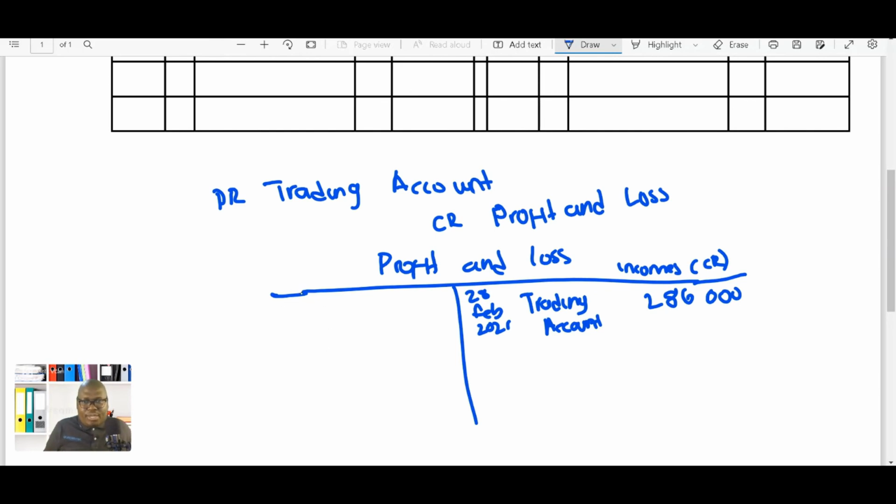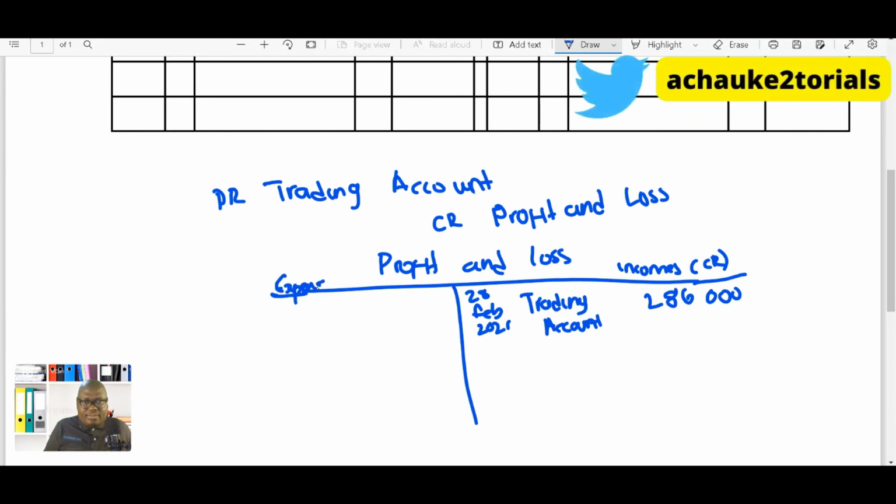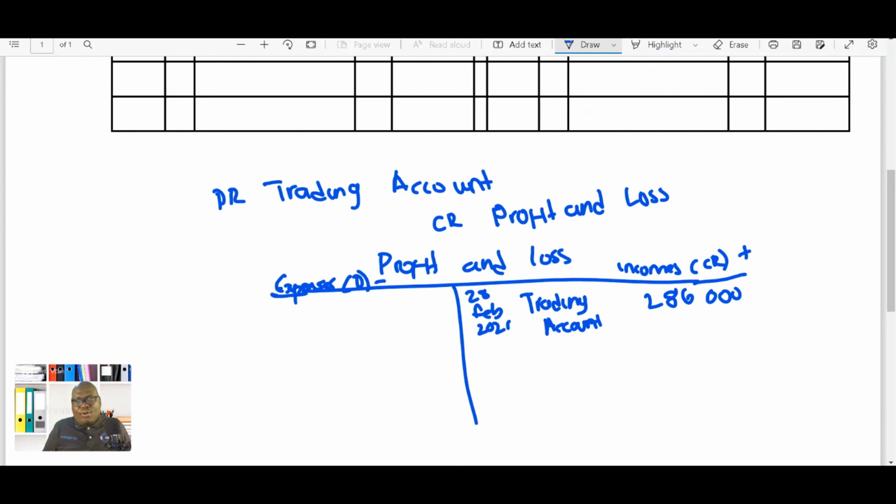So here we're going to have expenses, and then you will have the DR, and this is where this thing decreases, this is where this thing increases. So all expenses, things like water and electricity, anything that you'll be paying for will come this side, until you get your net profit or net loss. Okay, so this is in a nutshell how you prepare a trading account.